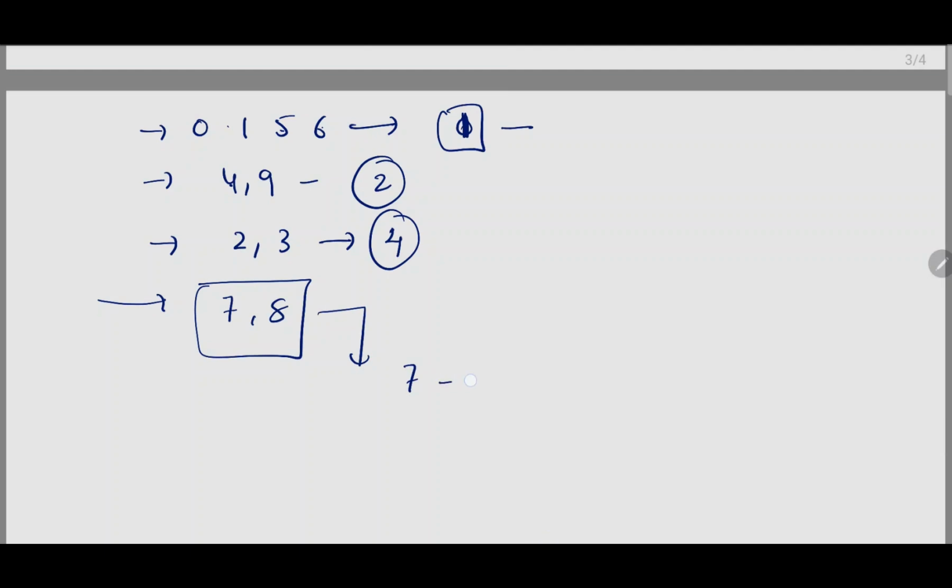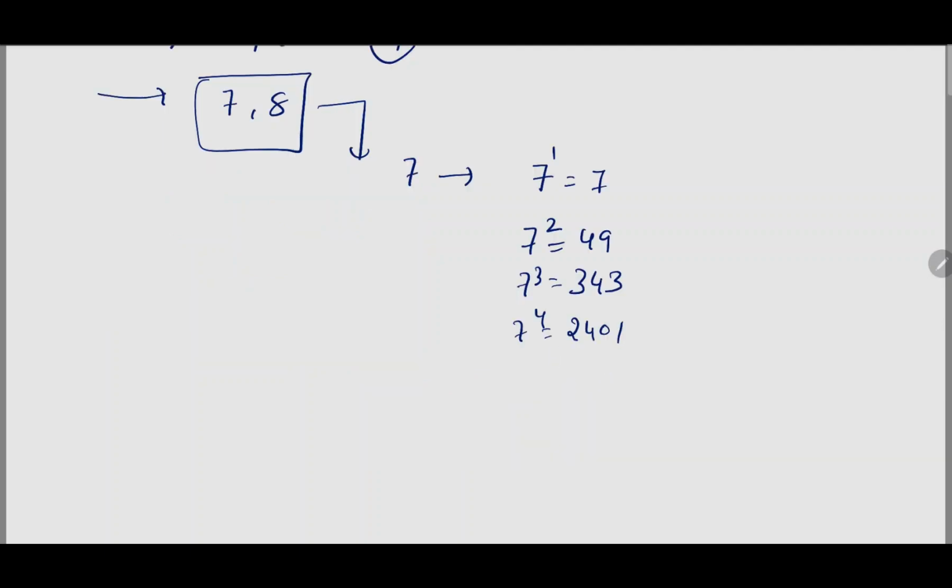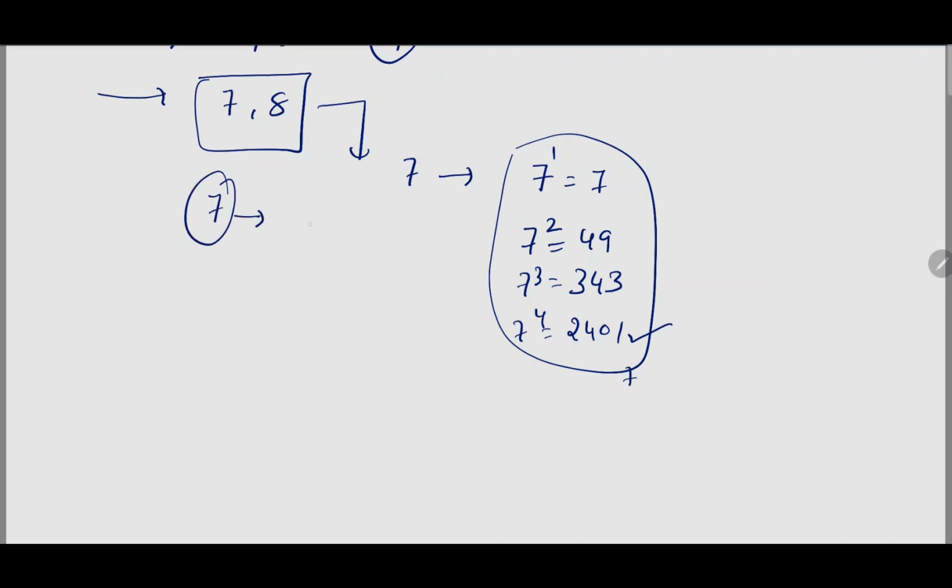If you find 7 in a unit digit and it has a power, then what will be the cycle length? 7 to the power of 1 is equal to 7. 7 to the power of 2 is equal to 49. 7 cube is equal to 343. In the same way, 7 to the power of 4 is equal to 2401. So again, the cycle will repeat. So the length of the cycle for last digit 7 will be 4.